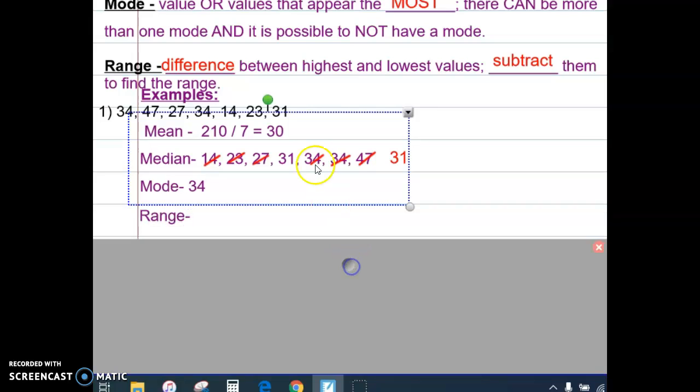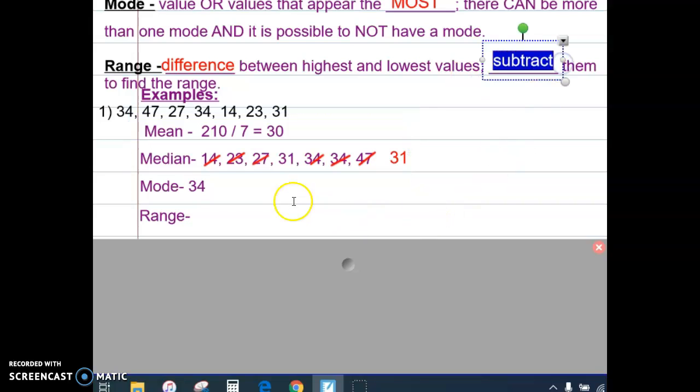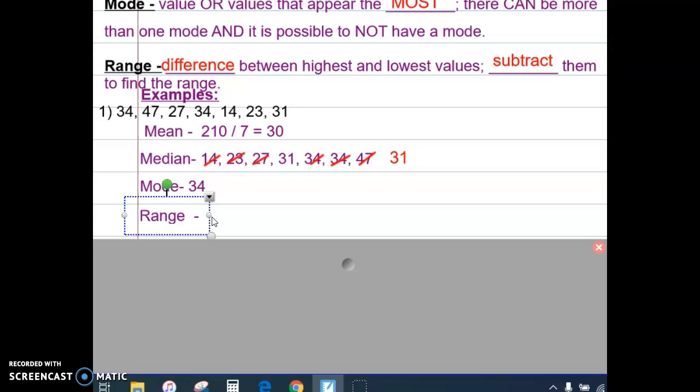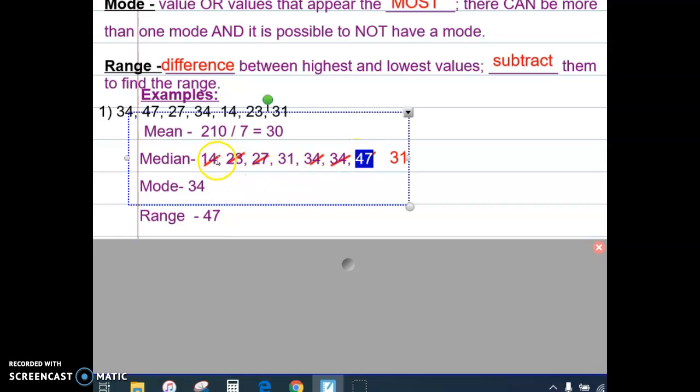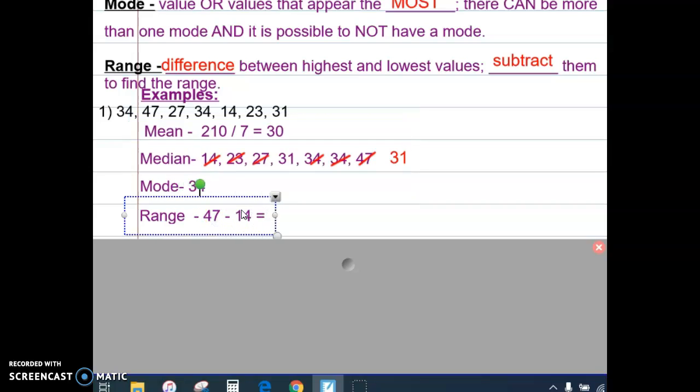The last thing we're going to find is the range. Go back to your notes on range, and it tells us to subtract the lowest from the highest. The highest value is right here on the end, 47, and our lowest value is 14. So when we subtract 14 from 47, we get 33. The range is 33. Pause your video and finish up all of the work for example number 1.